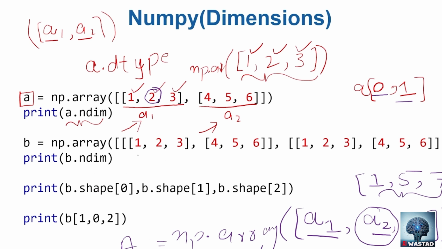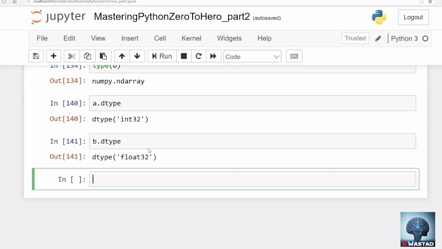So let's play with that in Jupyter Notebook just to get more comfortable with the term dimensions. Let's say we have an array A. A is np.array, and it contains a list, 1, 2, 3. Then we have another one-dimensional array, 4, 5, and 6. That is an array of these two arrays, so it is basically a two-dimensional array. It is an array of arrays, or equivalently, a list of lists. So that's A.